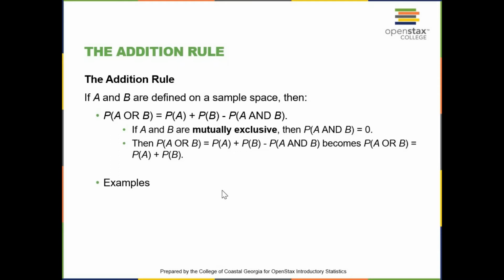If A and B are mutually exclusive, then the probability of A and B is equal to 0, and the addition rule turns into the probability of A or B is equal to the probability of A plus the probability of B. What I want you to take away from this is that when you see or hear the word or, you know that you're going to use the addition rule. Make sure you're using the general form of the addition rule because you don't know whether your events are mutually exclusive or not.